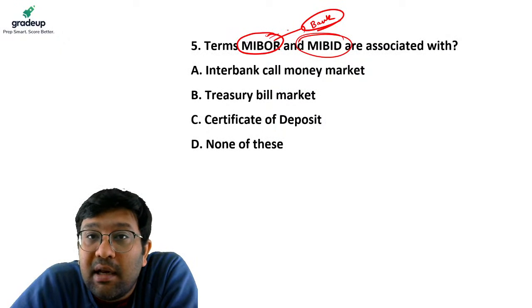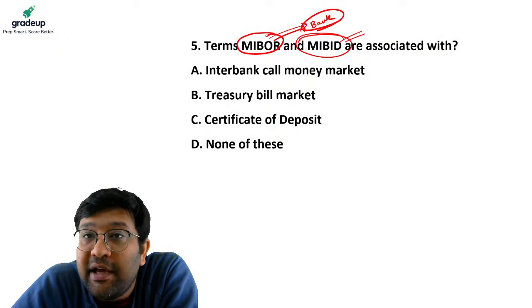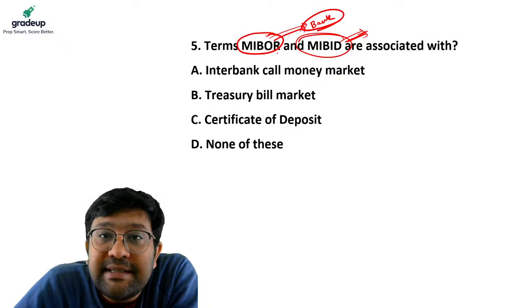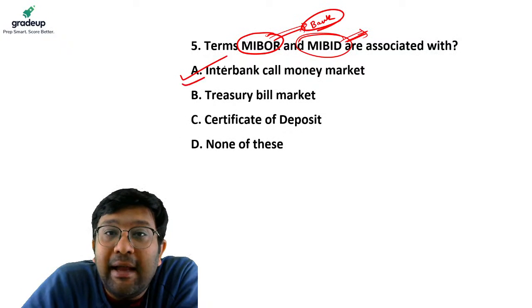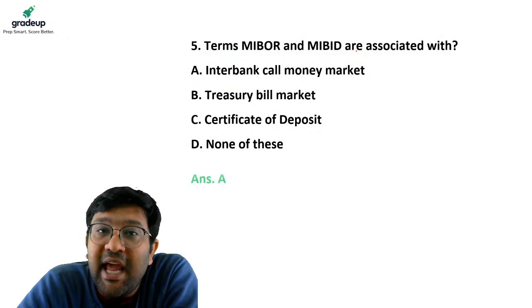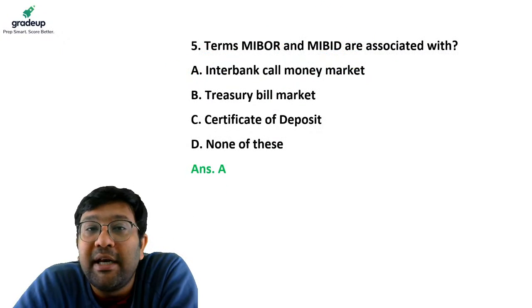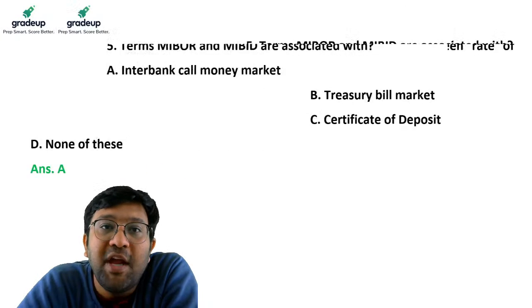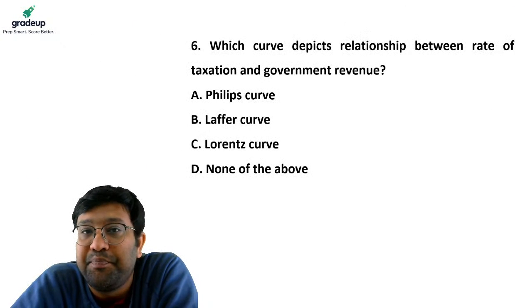This is the lending rate, this is the borrowing rate. And this is used for the interbank call money market. Your answer to this question is A, interbank call money market.